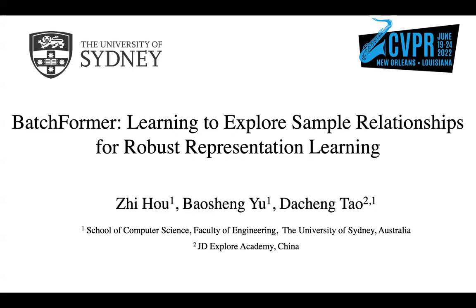Hi, I will introduce our paper, BatchFormer: Learning to Explore Sample Relationships for Robust Representation Learning. Despite the great success of deep neural networks for representation learning, it heavily relies on collecting large-scale training data samples, which turns out to be non-trivial in real-world applications.